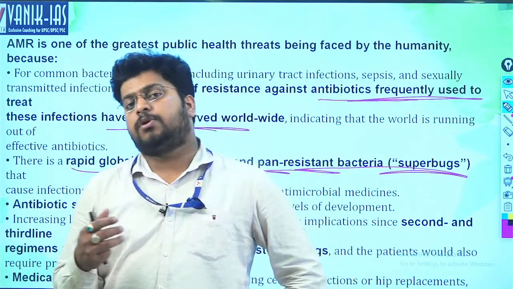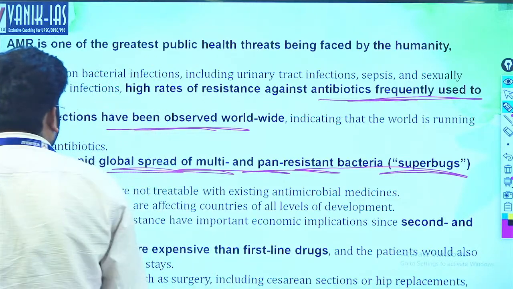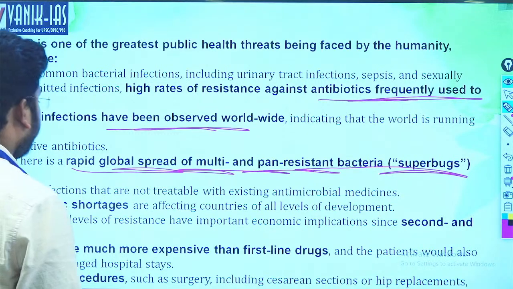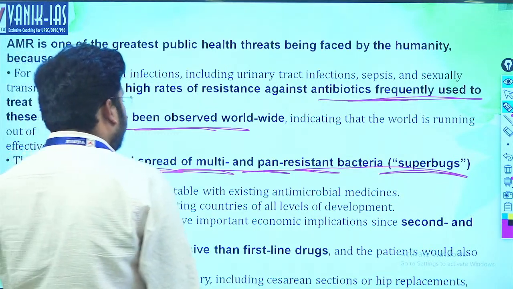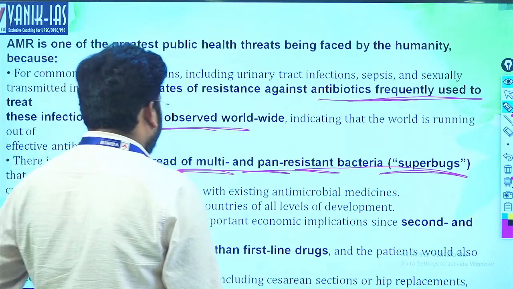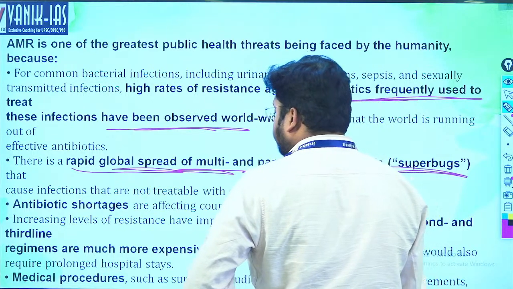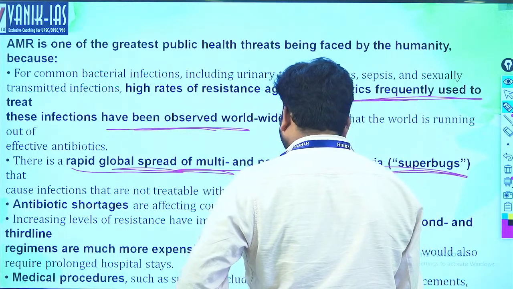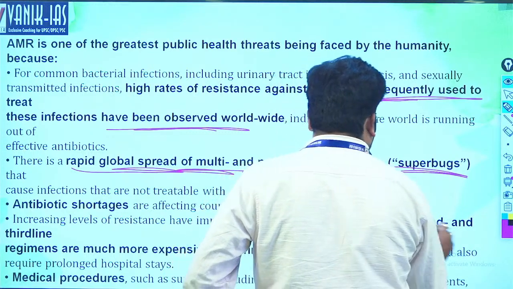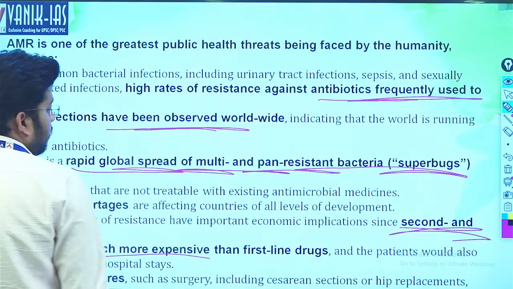One of the examples is multi-drug resistance. It is very difficult to cure such types of diseases. And antibiotic shortages are affecting countries of all levels of development. Increasing levels of resistance have important economic implications, since second and third line regimens are much more expensive than first line drugs.